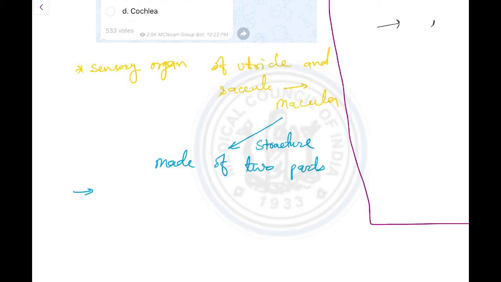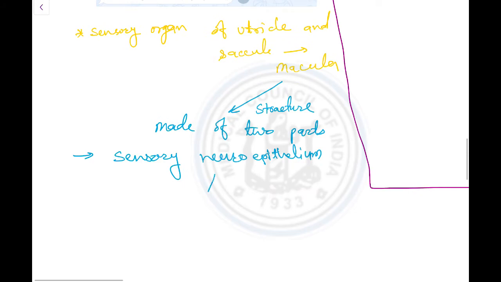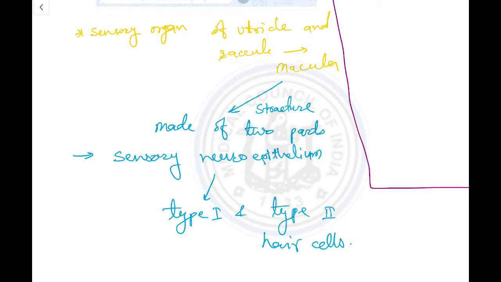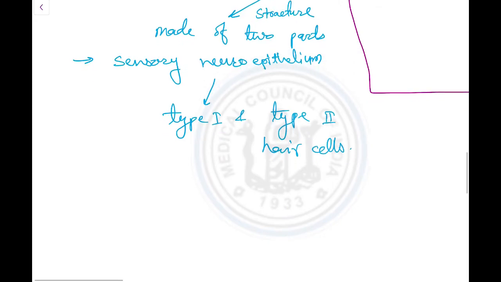The first one is a sensory neuroepithelium of type 1 and type 2 hair cells. Second one is an otolith membrane.